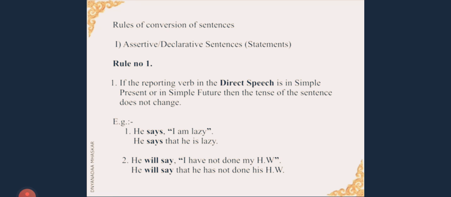Let us look at the second example. He will say, "I have not done my homework." He will say that he has not done his homework. Now, will say is the reporting verb which is in simple future, and as per the rule we are not supposed to change the tense of the sentence if the reporting verb is in simple present or simple future. Hence in the above two examples we have not changed the tense of the sentence. That is the rule number 1 in assertive declarative sentences.